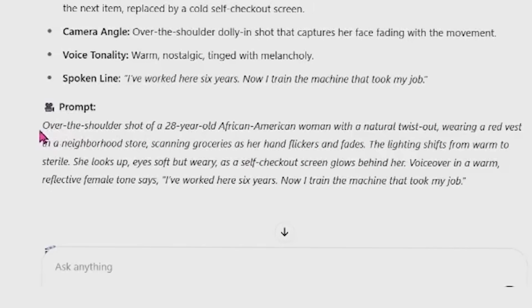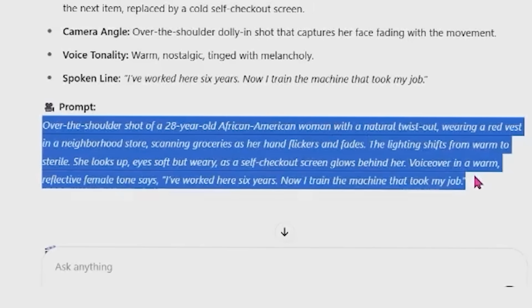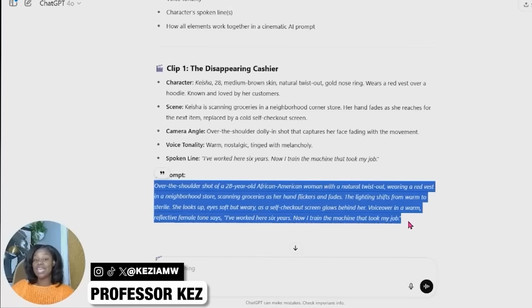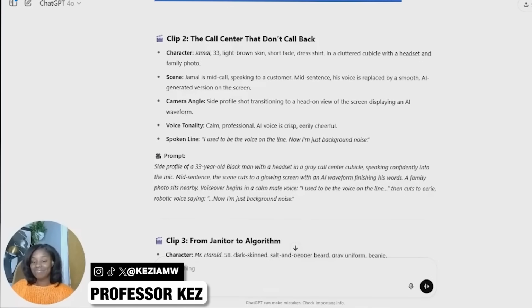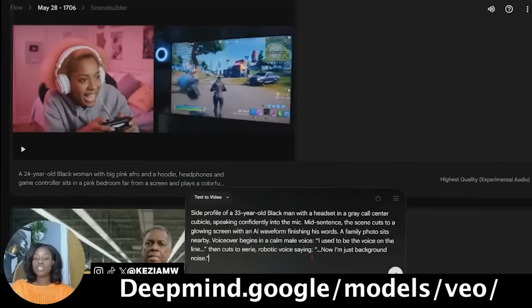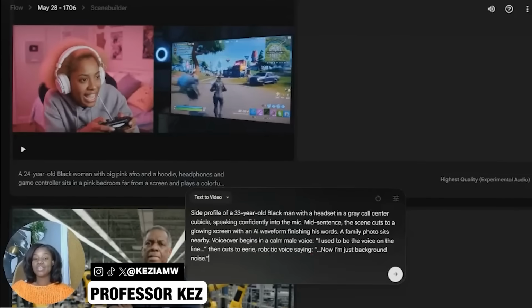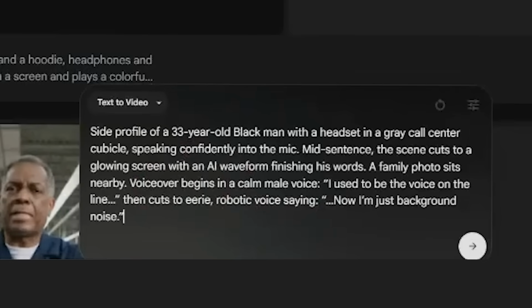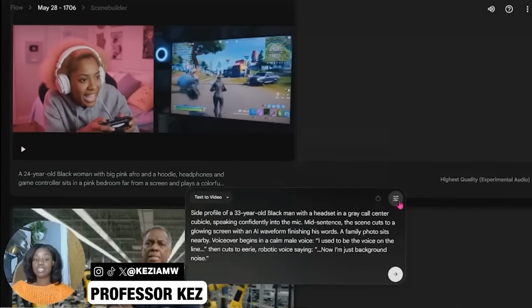And now you have the entire prompt with all of that information right here, okay? It's a prompt that we can copy and carry over to Google Veo 3. All right, let's do it. Now we head over to Veo 3, okay? You see how I've copied this entire text. I'm going to select text to video. Then I'm going to go over here to these 3 bars that say settings. And I'm going to click on settings.